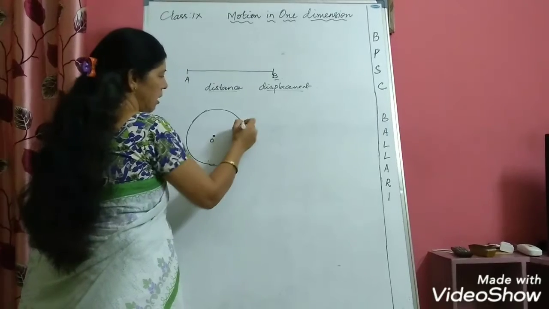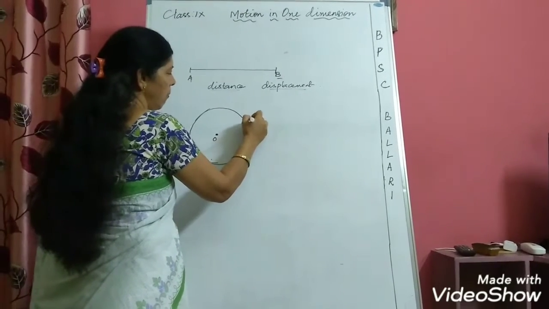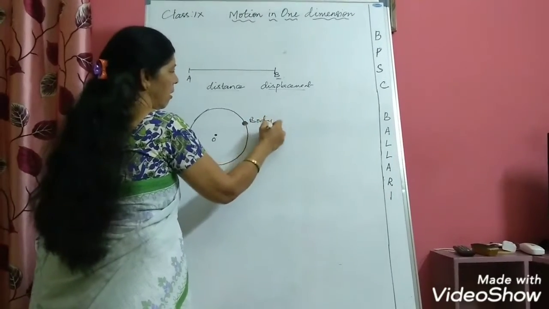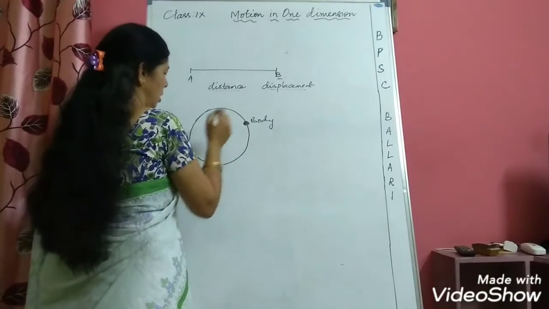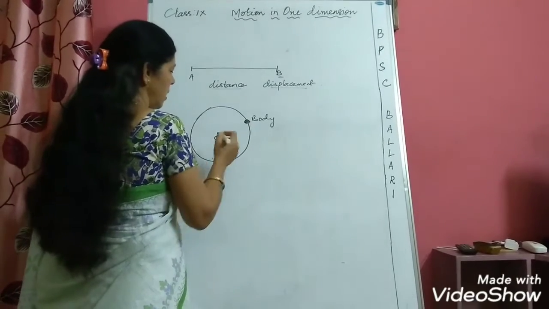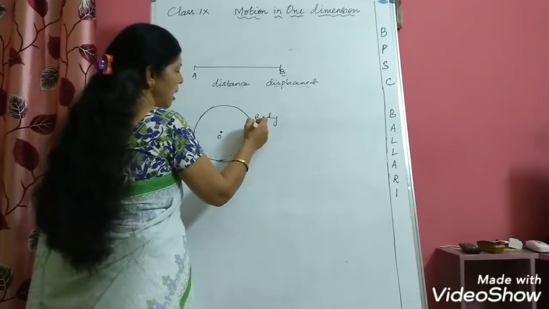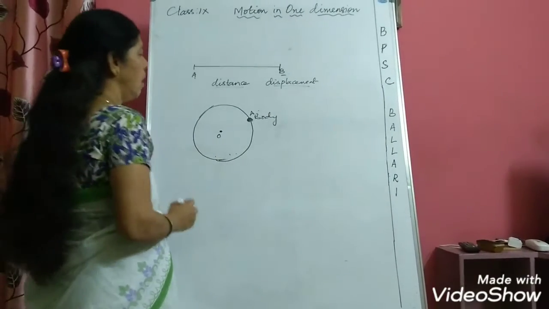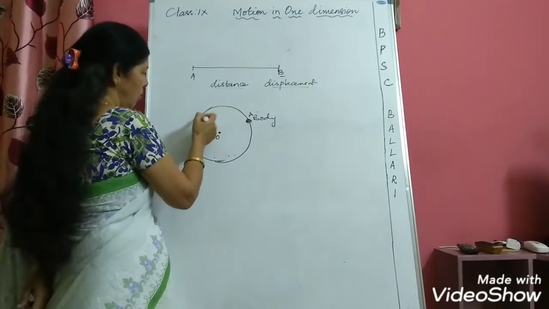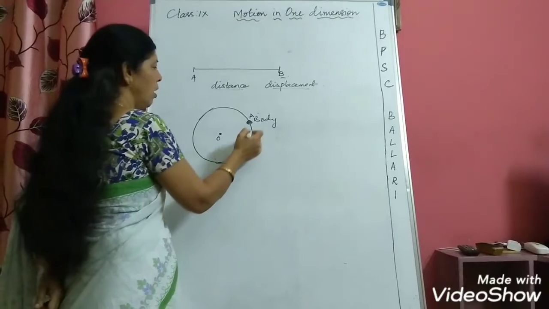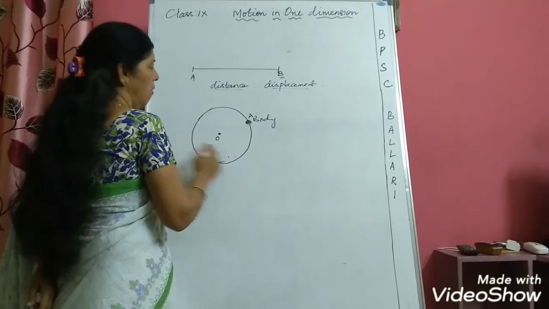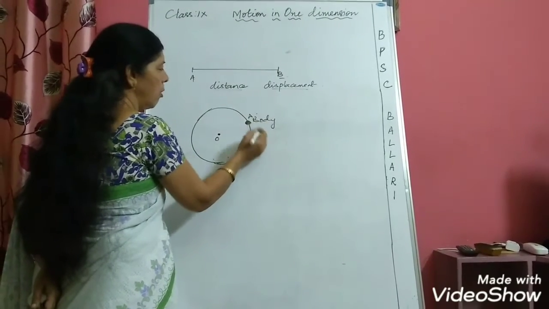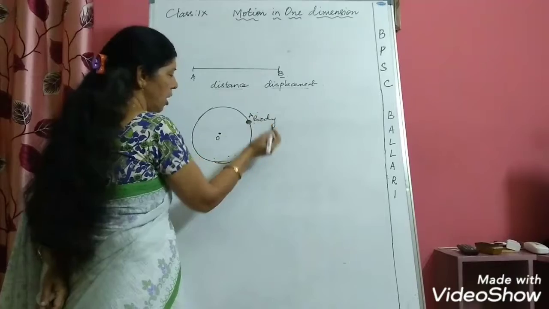This is the center of the circle and this is the body. This body is going round and round. In this case, what happens? Let us take this as the initial position of the body, I call it A. Now, after completing one revolution, the body again comes back to the same position.